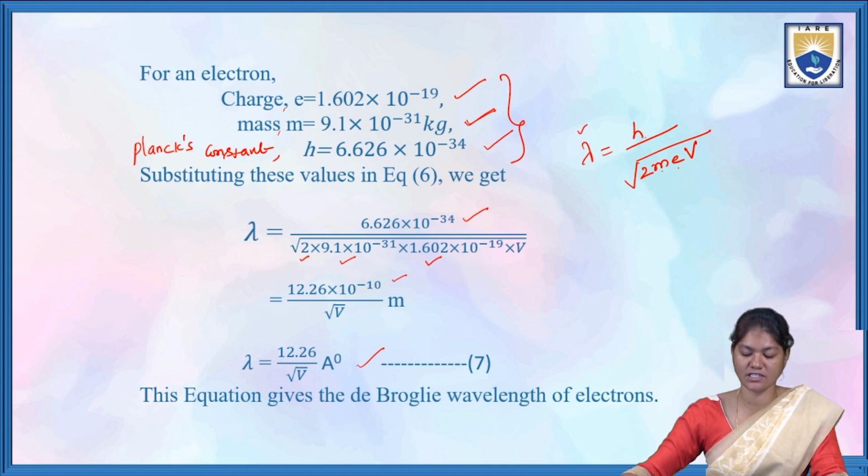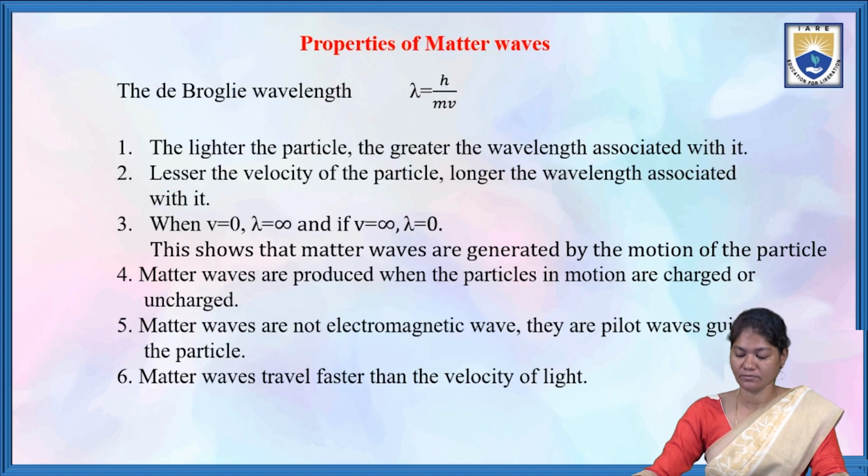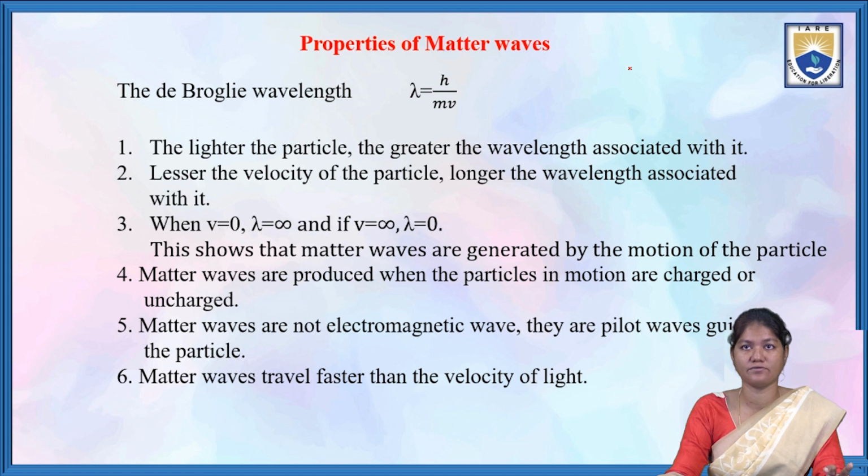These are the topics that we covered here, and finally we come to the properties of matter waves.